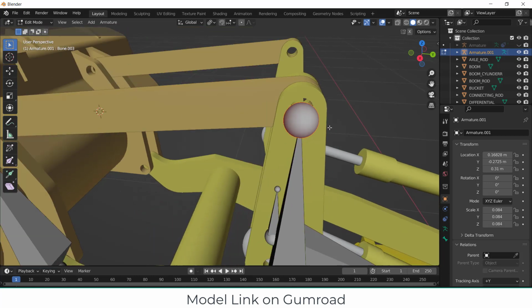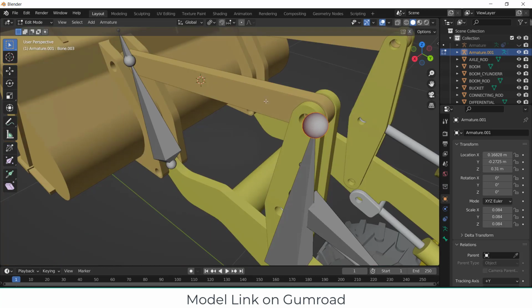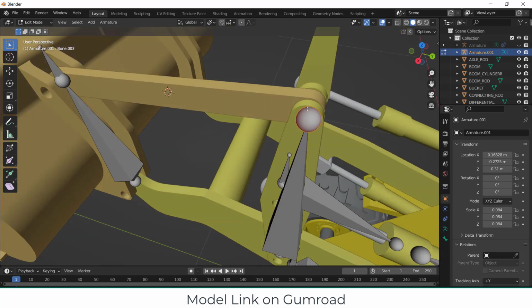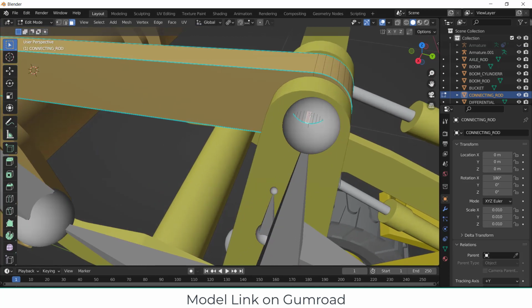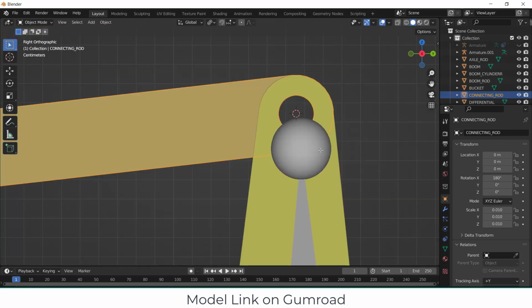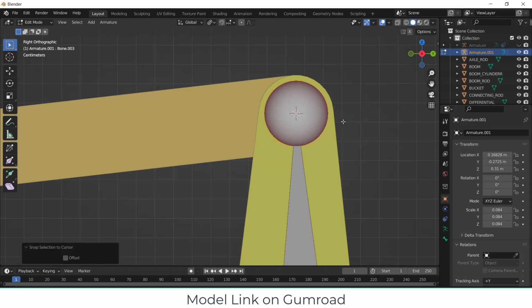Press Ctrl Z. Okay, my selection to cursor goes there accidentally. So I guess I have not selected properly. So press Tab, by pressing Alt Shift, select all the faces. Shift S, cursor to selected. Now select this, Shift S, selection to cursor.